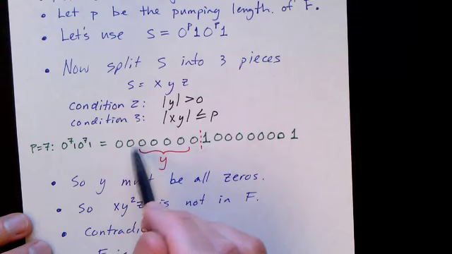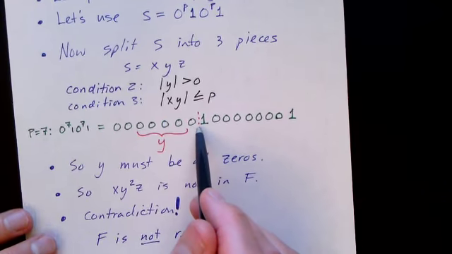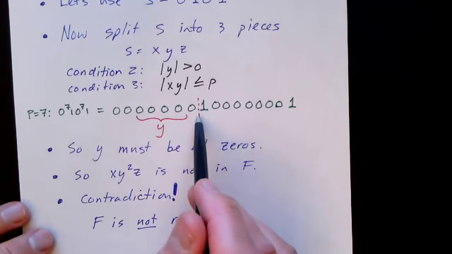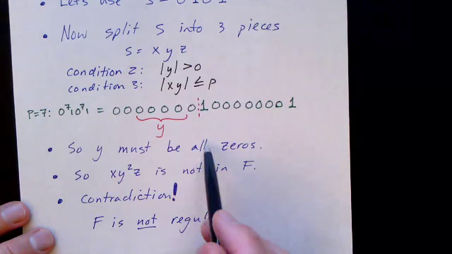So X is 2 plus 4 more is 6. So Y cannot extend beyond the dashed line. So more importantly, Y must be all zeros.